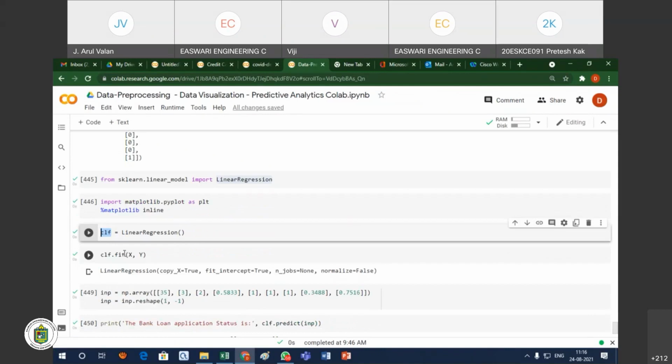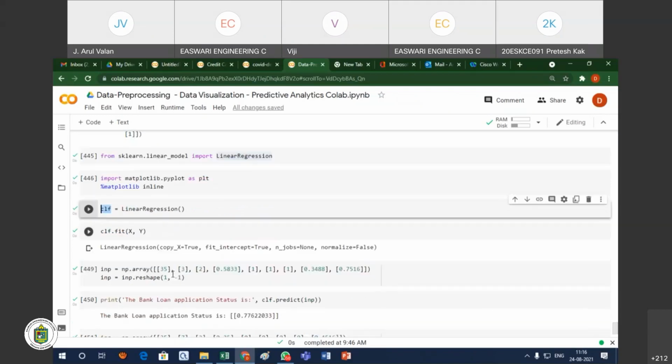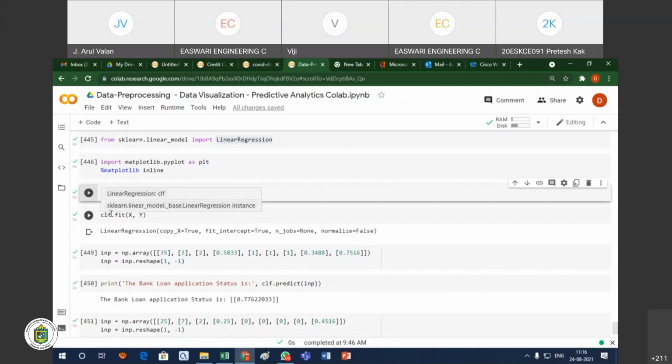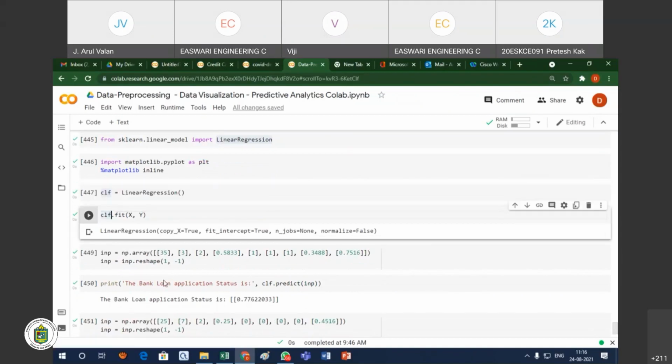Inside the linear regression, I am fitting the data X and Y. X will be all your independent attributes, and Y will be your dependent attribute. Accordingly, I create the object. What is the name of the object? CLF. I created the model CLF. Now I am going to predict with some new data. I am giving all the X attribute values, age and all the parameters.